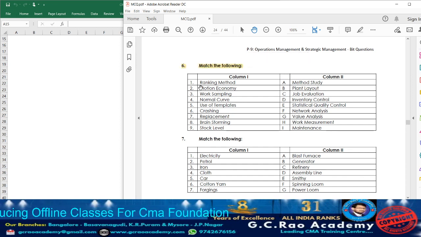Point number 1. What are they given? Ranking method. Ranking method is one of the methods of what? Job evaluation. Point number 2. What are they given? Motion economy. This is motion study. When they study method study, time study and all, they also take motion economy into consideration.